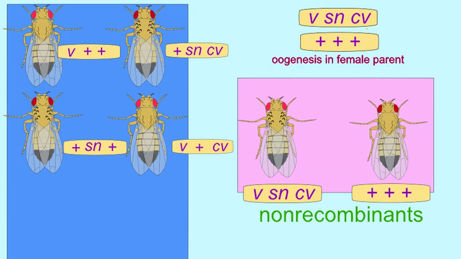When males were classified in phenotype, some could possess singed bristles, but no other mutation, while others would possess vermilion eyes and cross-veinless wings, but would have normal bristles.